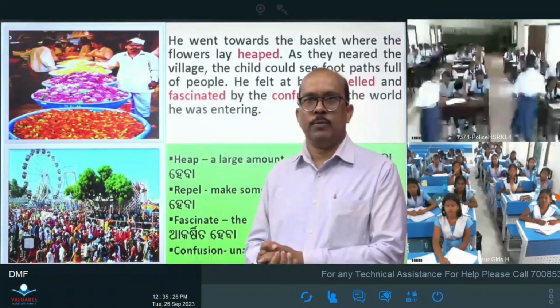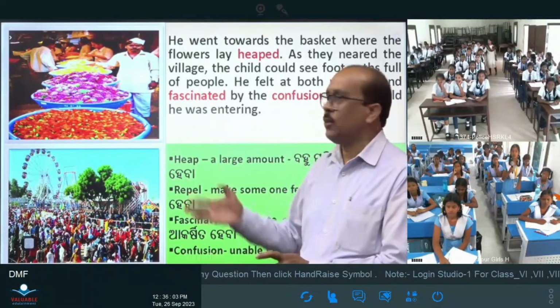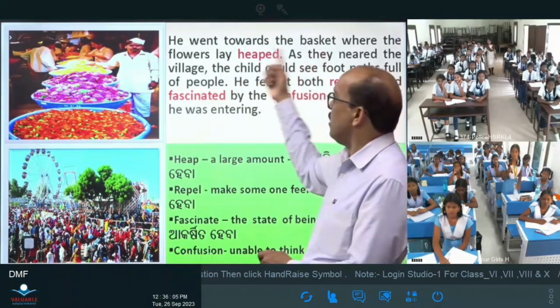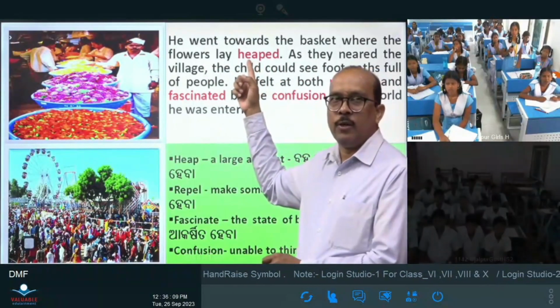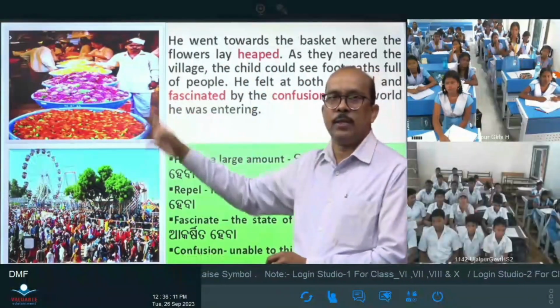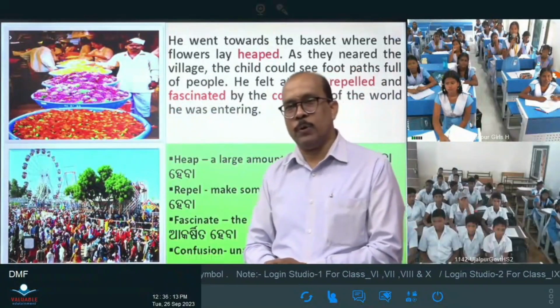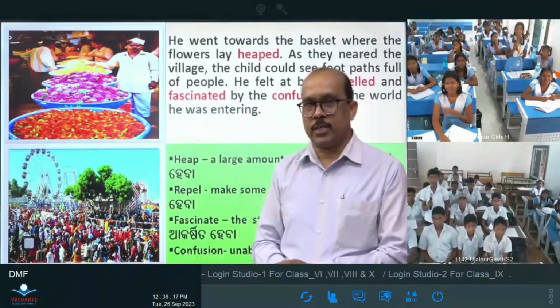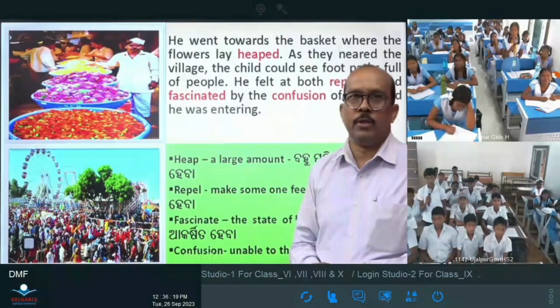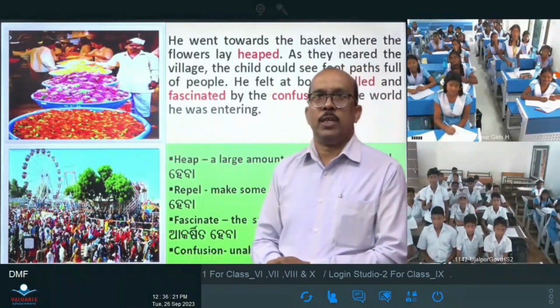Ujalpur Girls High School. Here, in the stanza, it is mentioned what kind of shop it is. Government High School Ujalpur. Flowers. It is a shop of flowers. Okay, very good. Then flowers, the flowers are heaped here.